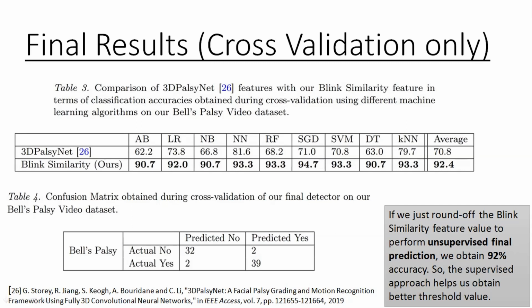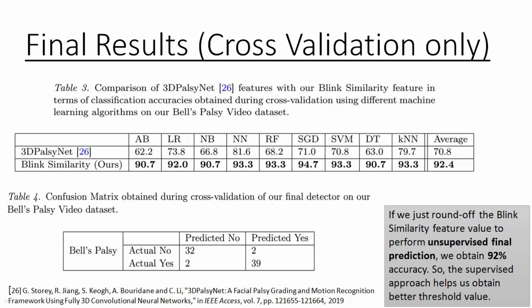Coming to the confusion matrix, we could misclassify only 4 videos out of the 75 videos we collected using our method.